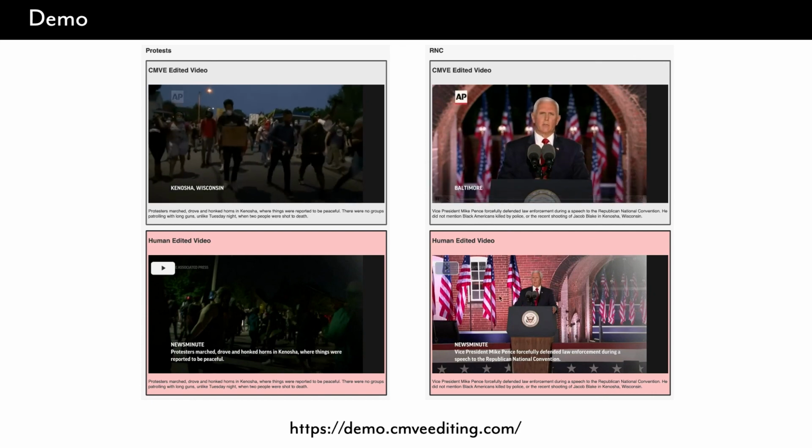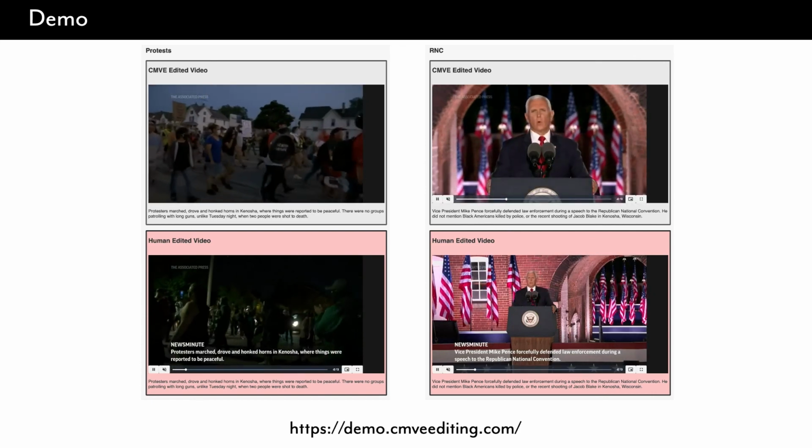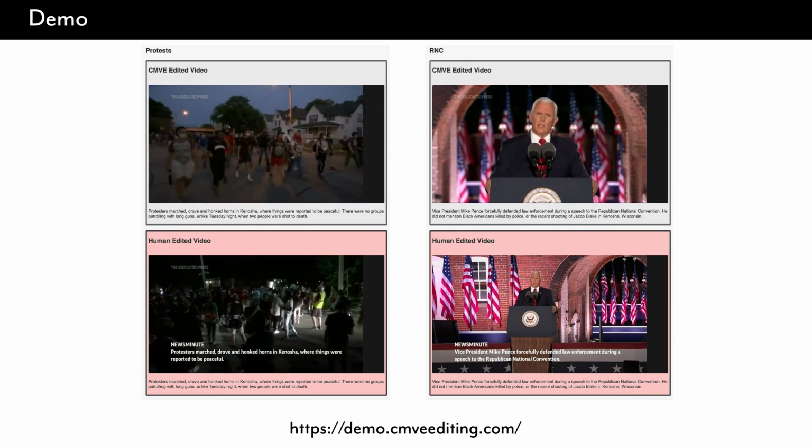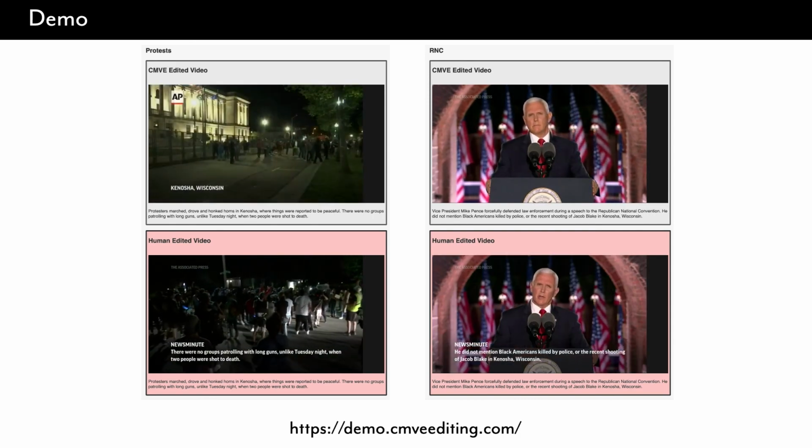We provide pseudocode of our implementation along with an online demo of CMVE. On our demo page, you're able to view the professional edit side by side with the CMVE edit.